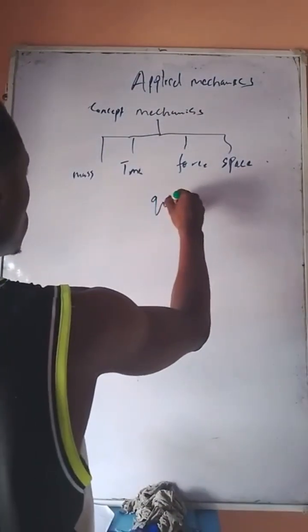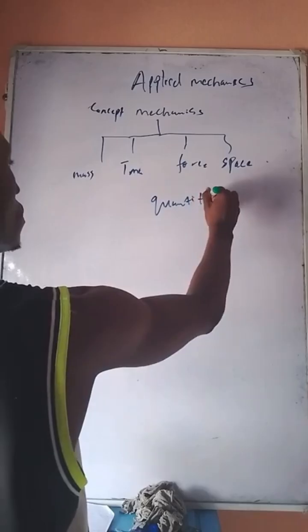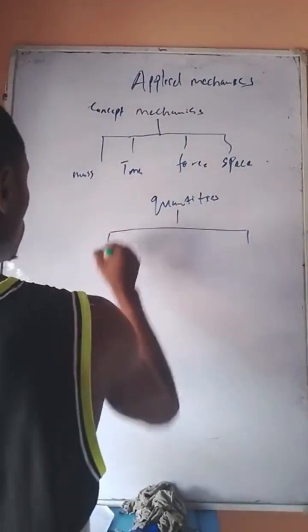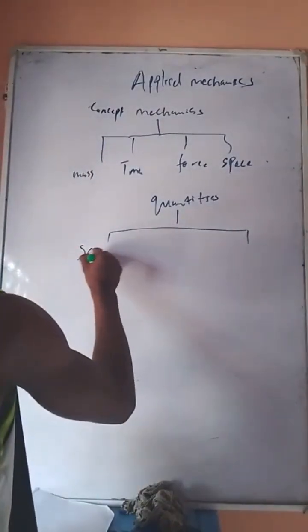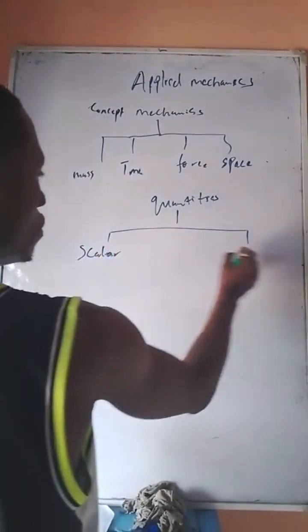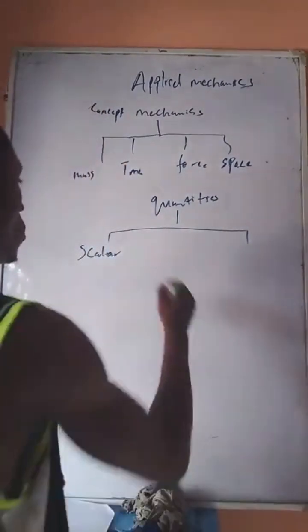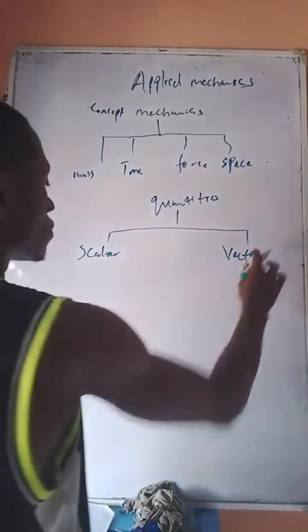Basically, quantities exist in two forms: scalar quantities and vector quantities.